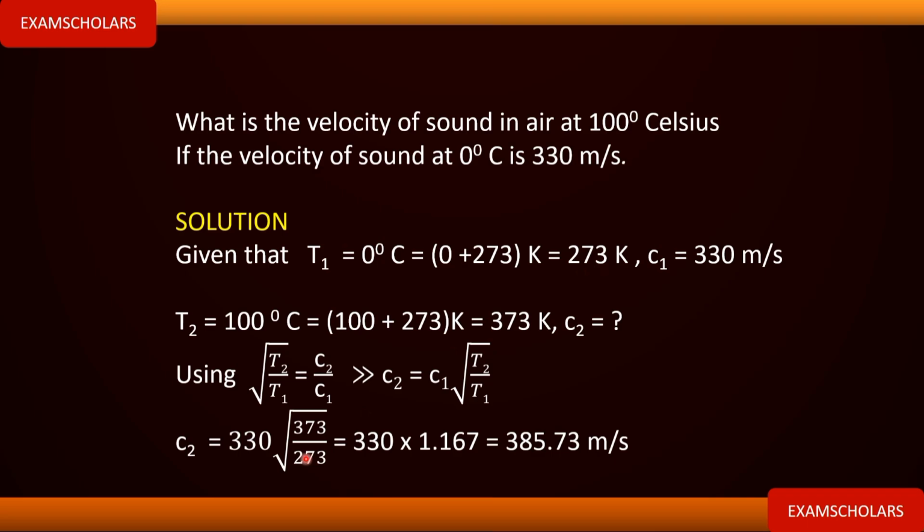When you divide these two, 373 divided by 273, you then find the square root of that answer. So making it 330 times 1.167, you are going to get 385.37 meters per second.